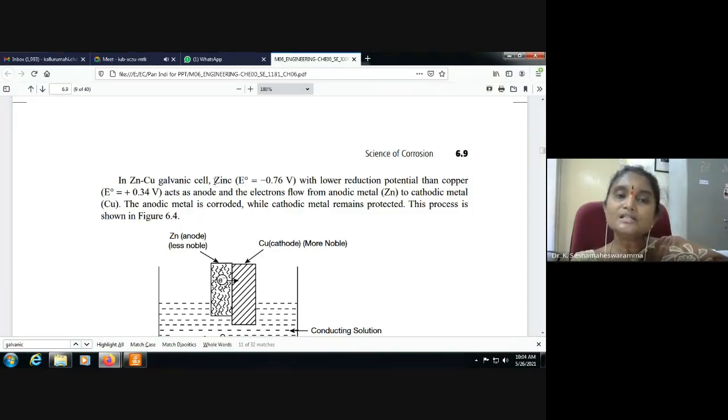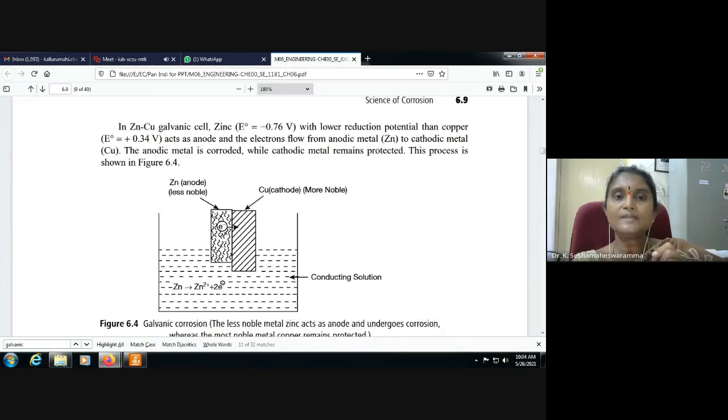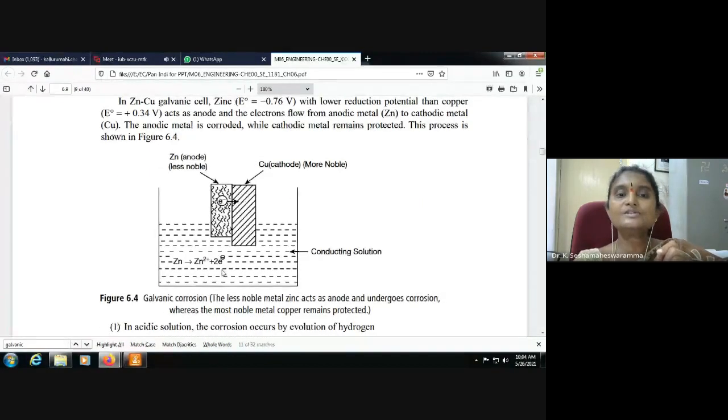Zinc is the anodic metal because it has a lower reduction potential and is at the top of the galvanic series. The anodic metal is corroded while the cathodic metal remains protected. This is galvanic corrosion. Zinc, the less noble metal, acts as anode. Copper is more noble and acts as cathode, so copper is protected.